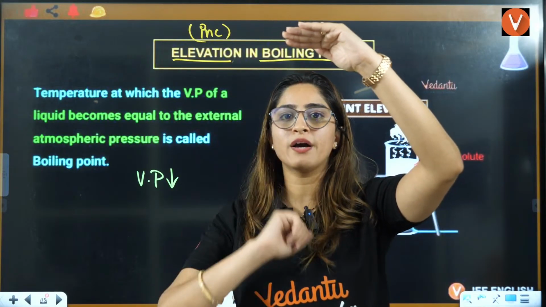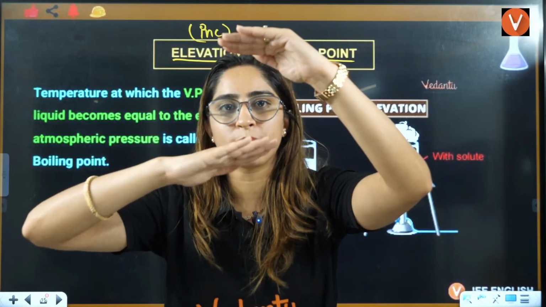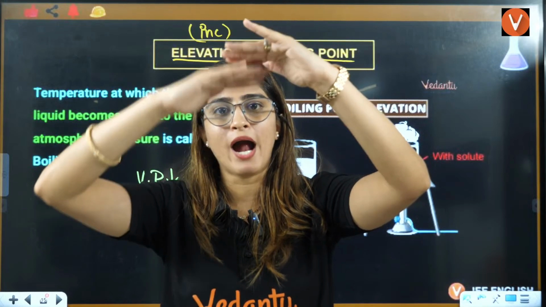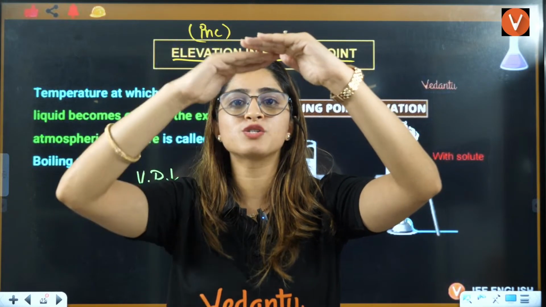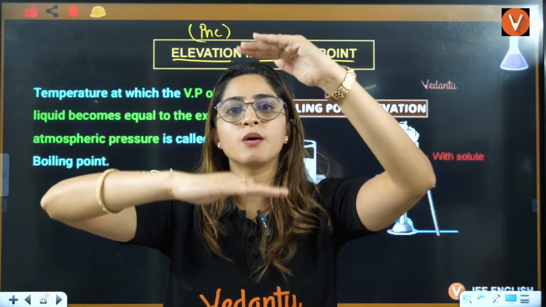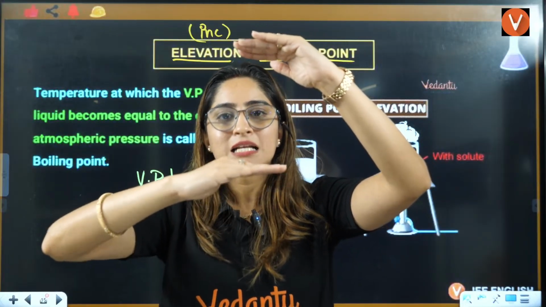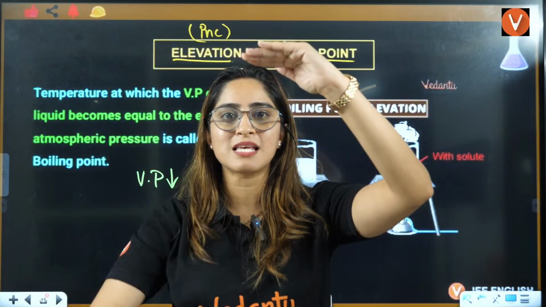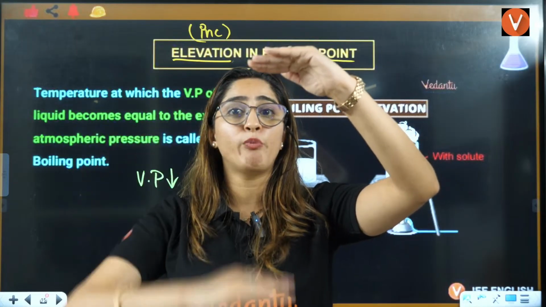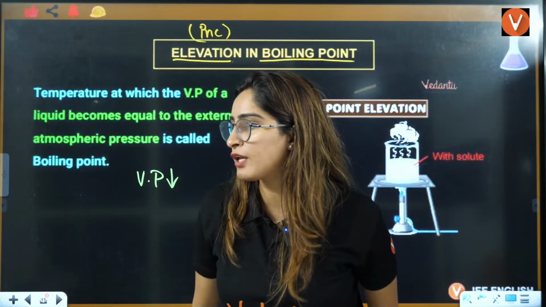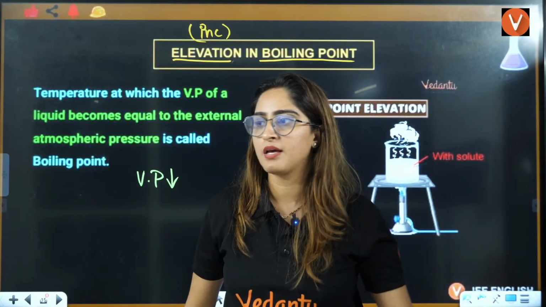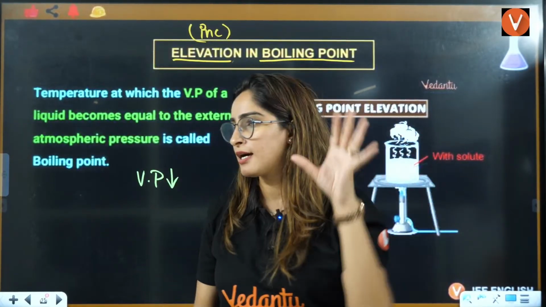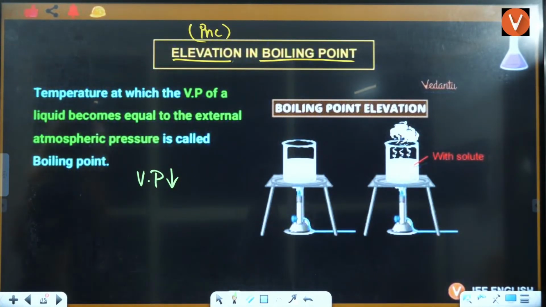Now again see this. This was the vapor pressure when there was just solvent. From this point to this point, you had this much difference. This was your boiling point. Now, the vapor pressure has decreased. That means now this is the boiling point. Can you see the boiling point has increased here? Earlier, this was the boiling point. Now, this is the boiling point. Now, I'll show you this with the help of a diagram.